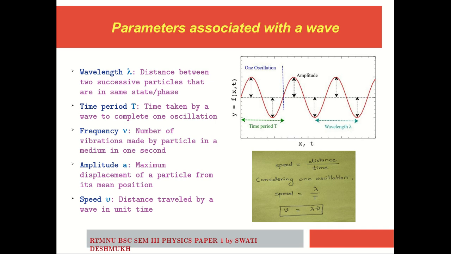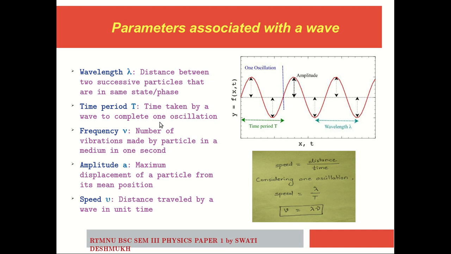Whenever we say a wave, there are certain parameters we must know about a wave. What are those important parameters? These are nothing but the wavelength denoted by lambda having dimensions of length. It is nothing but the distance between two successive particles of a wave that are in same state. Time period T is nothing but the time taken by a wave to complete one oscillation. This is one oscillation, one crest and one trough, it forms one oscillation.